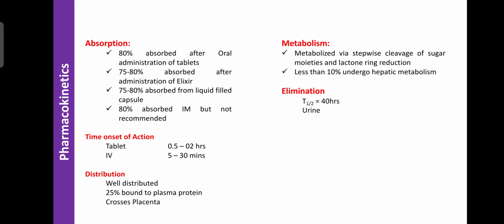Still, it cannot be administered by the IM route, because when you administer it intramuscularly, digoxin can highly bind with the tissue proteins. By binding to tissue protein, the effect of digoxin decreases. Where digoxin is required in the cardiac muscle, its concentration is decreased by binding to the tissue protein. For this reason digoxin is not administered by IM, but it is administered by the intravenous or IV route.